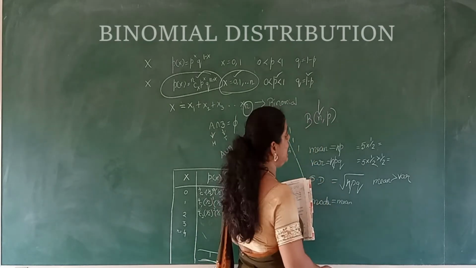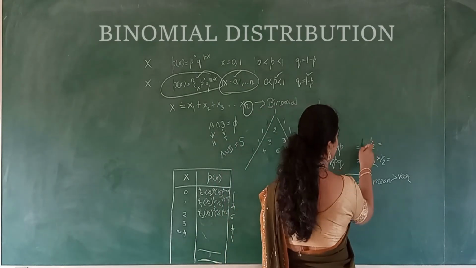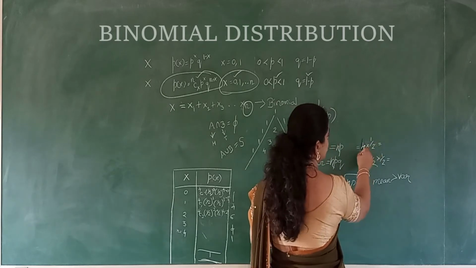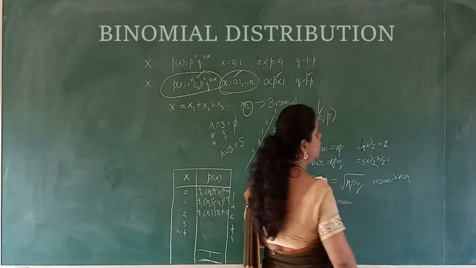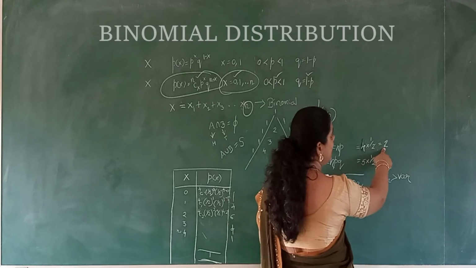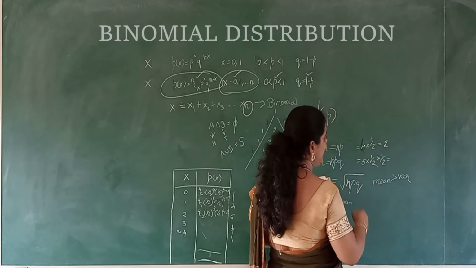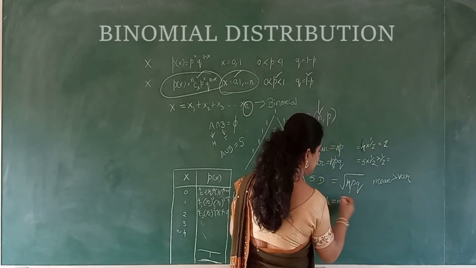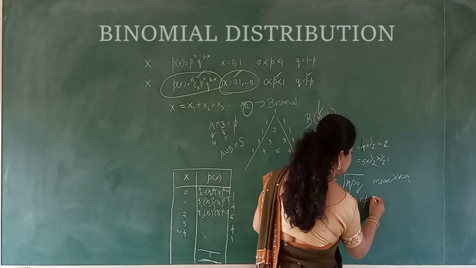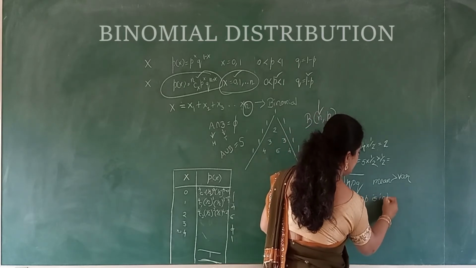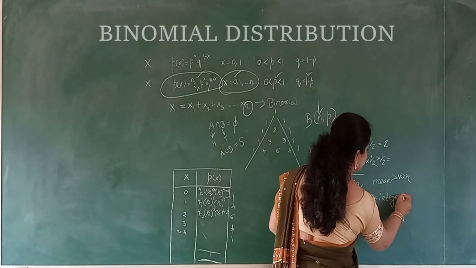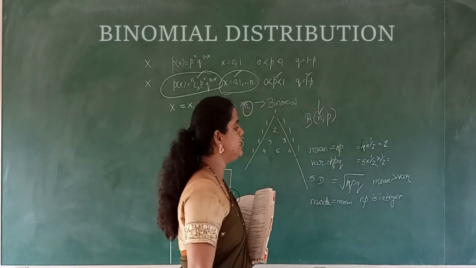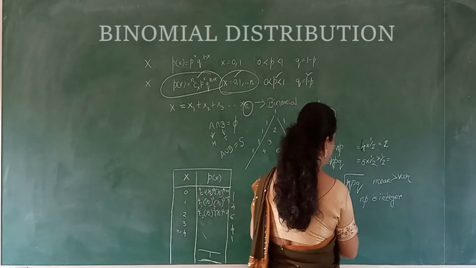When np is an integer, we'll take n as 4 and easily do it. Yes, here we get the answer as 2. Now 2 is an integer. If np is an integer, what do they say? Mean is equal to mode. If np is an integer, then mean is equal to mode.